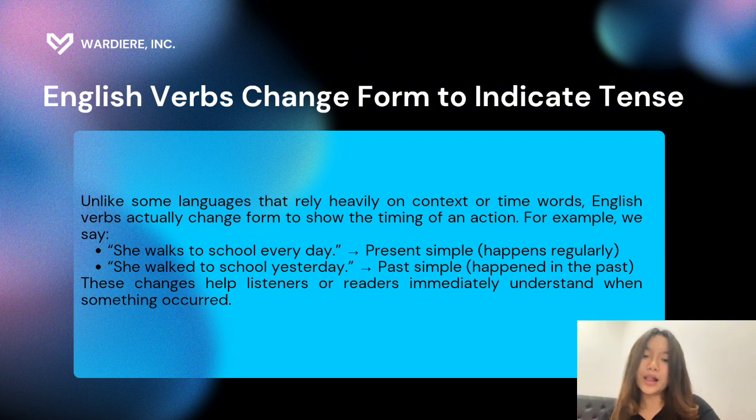For example, we say "she walks to school every day," in present simple, which happens regularly. Next, "she walked to school yesterday," in past simple, which happened in the past. This change helps listeners or readers immediately understand when something occurred.